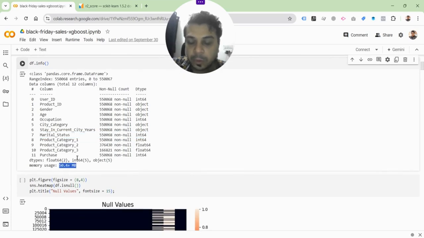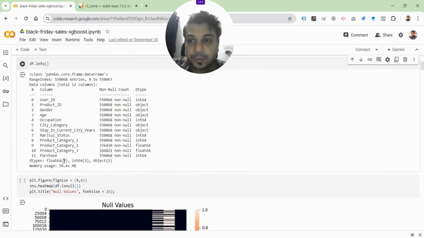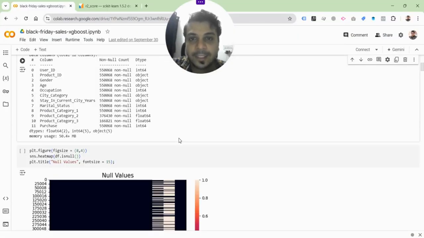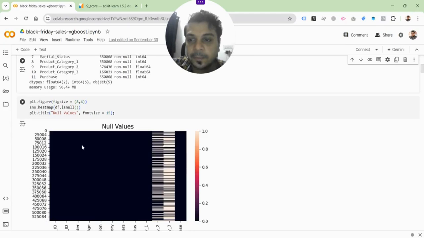Okay. You also know how much memory has been used. 50 MB is actually quite a lot of memory. So 55,000 data points, that's quite a lot, right? Therefore, there's quite a bit of memory usage for just a simple Excel file, just a few columns.